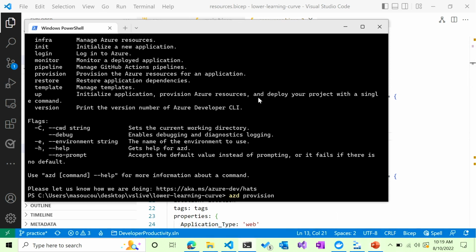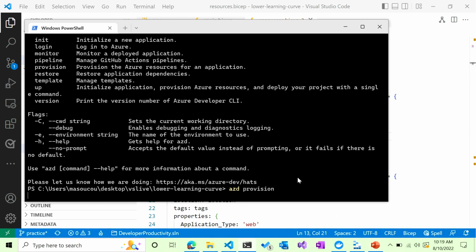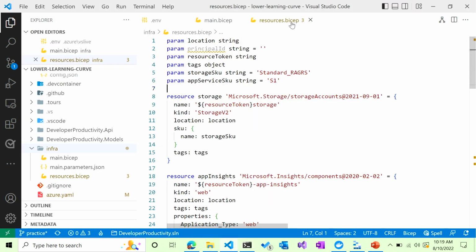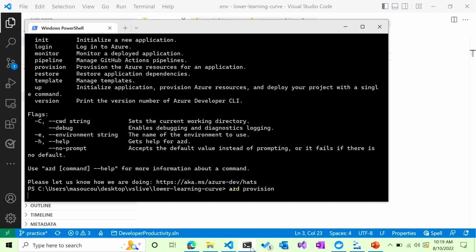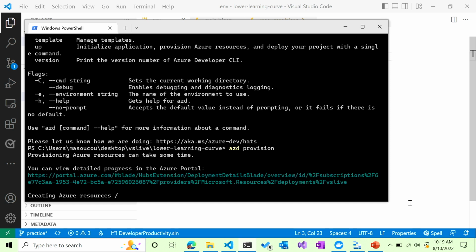So azd provision, hit enter. Because I had my Azure subscription ID and the principal here, it's going to know to go out and get that in the env file. It takes a little bit when it comes through and spins, and it should say, all right, I'm going to create some things for you. And then we should be good to go. Now this also would run in a dev container as well.